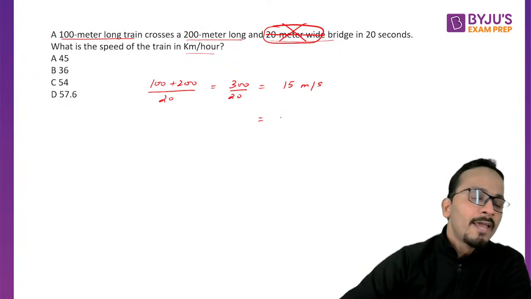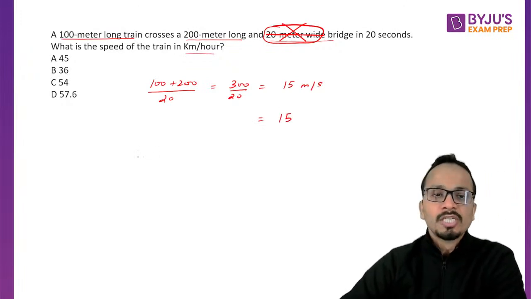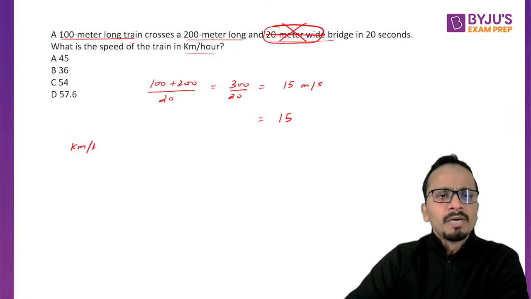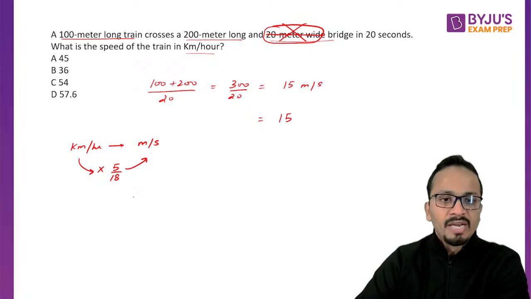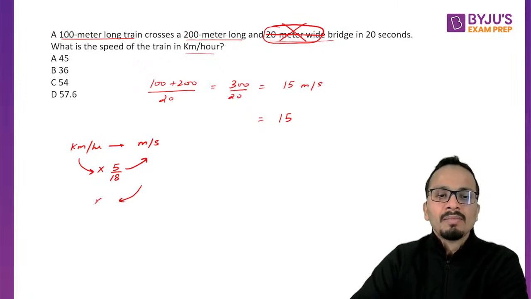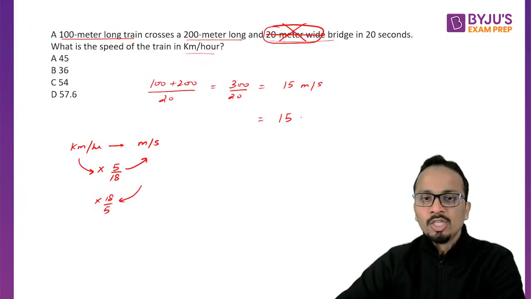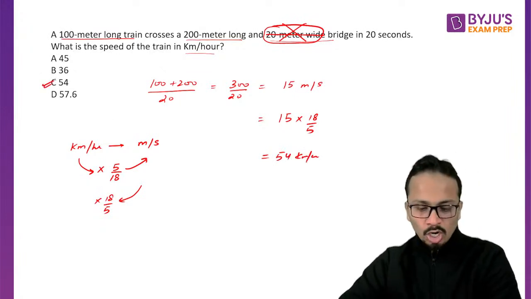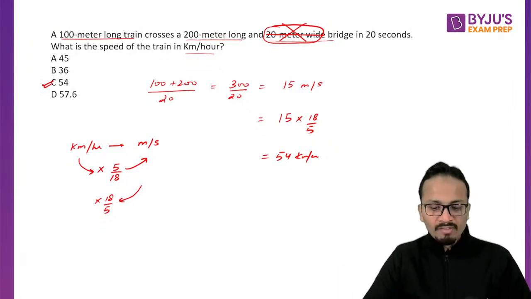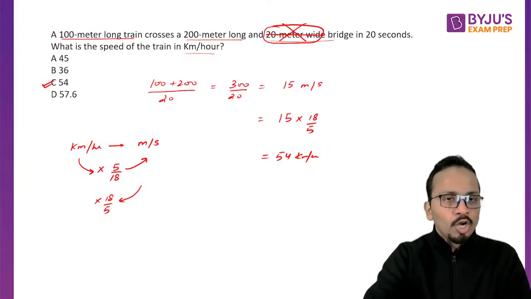Now you have to convert it into kilometer per hour. So 15 meters per second. The conversion is simple. From kilometer per hour to meter per second, if you want to convert, you will multiply by a factor of 5 by 18. In the reverse direction, you will multiply by 18 upon 5. Okay, so I'll multiply it by 18 upon 5, and the answer that we'll get is 54 kilometer per hour. So yes, the correct answer is option C, and yes, Kishore, you have given a correct answer. Wonderful.